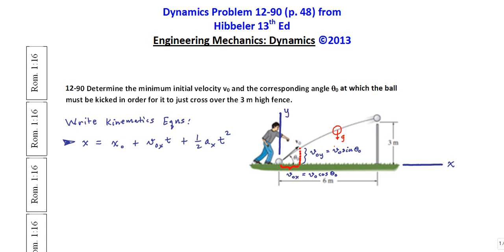However, the point that I wanted to make with related to the x value of the kinematic equation is that there's no x directional acceleration. So this a x is gone, which is great news to us because we can get rid of a pretty unpleasant looking term at the very end of our equation. Another term that we can get rid of is this first one after the equality. Our initial position horizontally is 0 by virtue of where we placed our coordinate system, and that's why I said picking your coordinate system is arbitrary, but there are better places to pick it than others, and so that drops out right away.